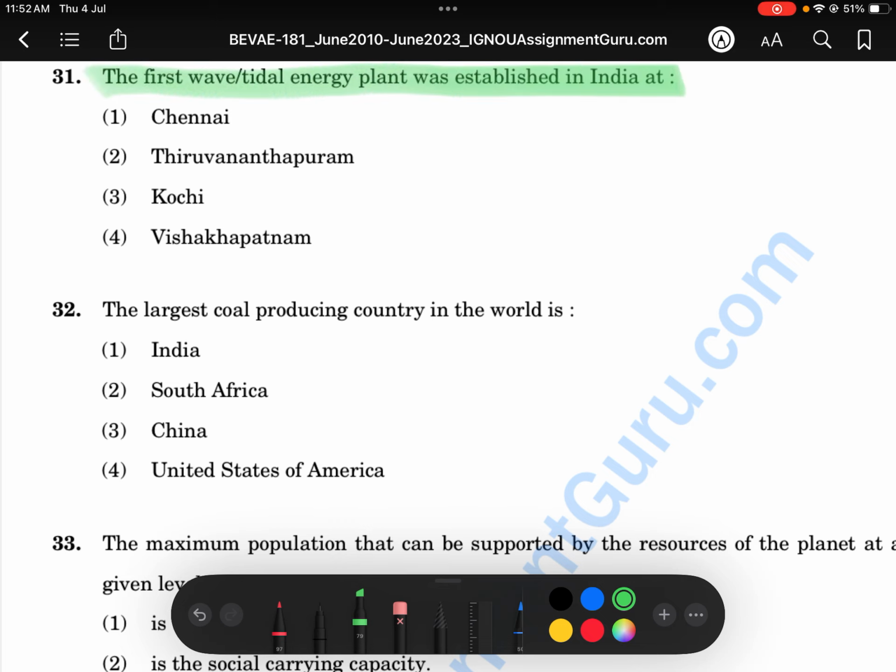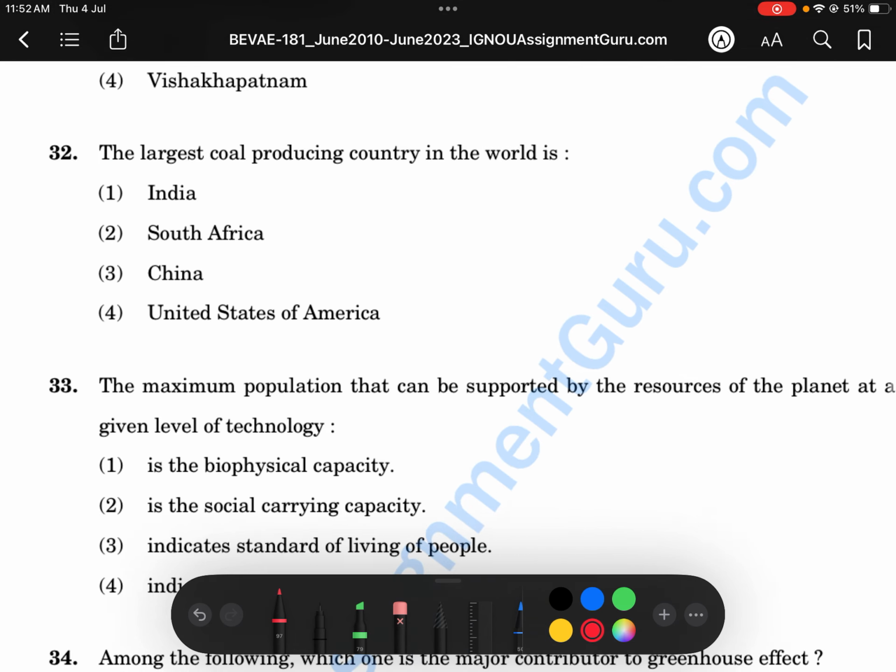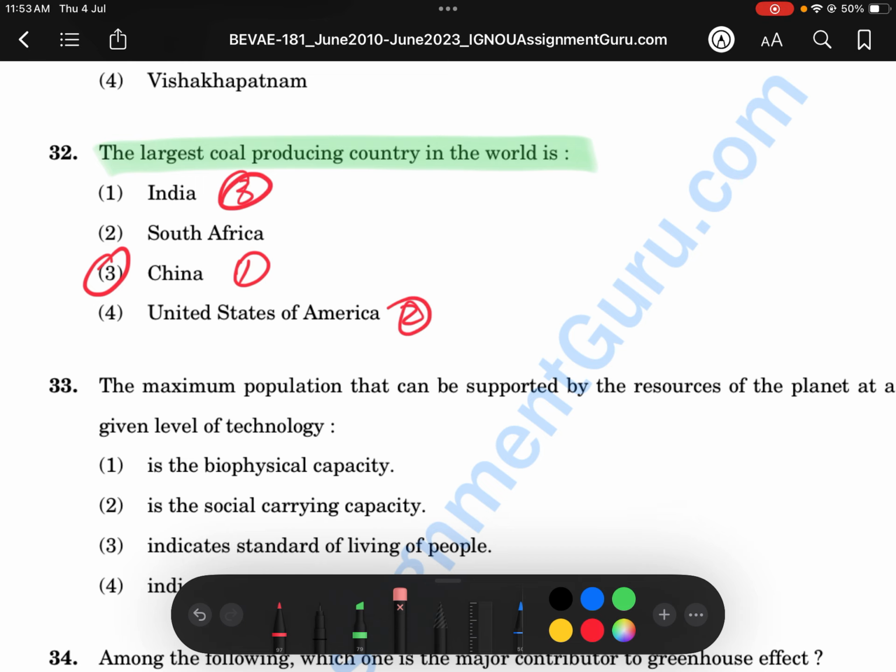The first wave tidal energy plant was established in India. This is important. It is Thiruvananthapuram. The largest coal producing country in the world is China. I think it's China, but we'll check it in the textbook once. Let's check it. It is China, because first is China, then the United States, then India. It is like this: number 1, number 2, number 3, because I learned this today itself from the textbook.